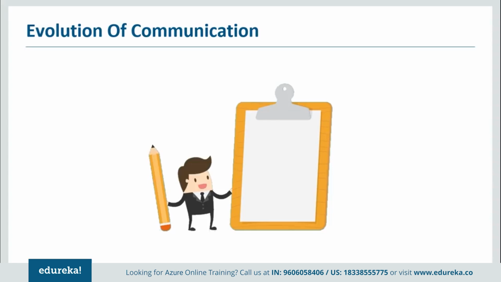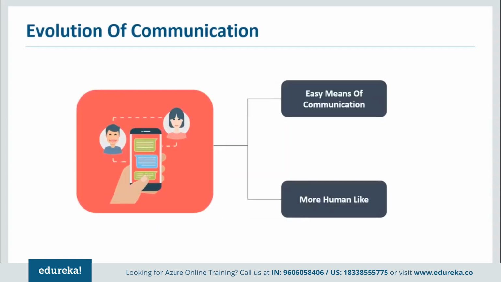It had its own fun, but if you talk about current times, technology has evolved a lot, and with that the way we communicate with people has changed too. Nowadays we have mobile phones, where if we have to communicate something to people, we just type in a message and it gets delivered to that person within seconds. That is how communication has evolved. And what has this done? It has made communication, one, easy, and two, more human-like.